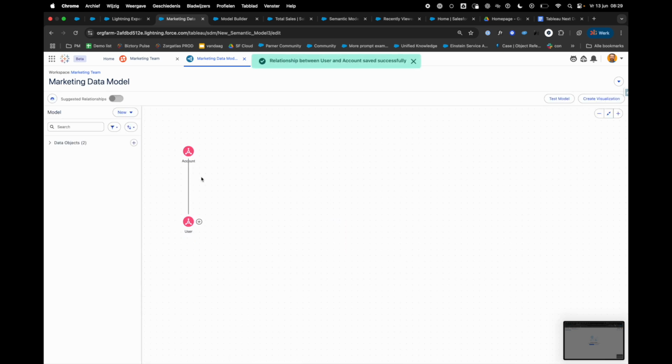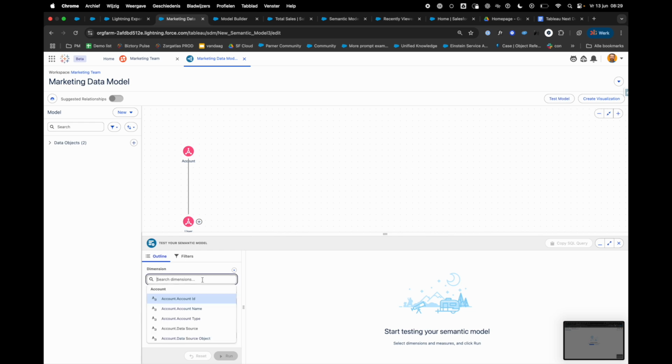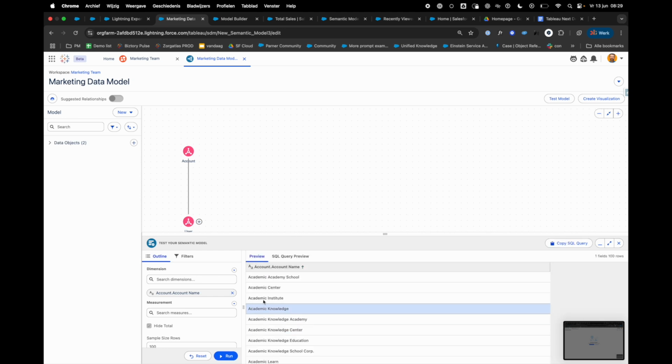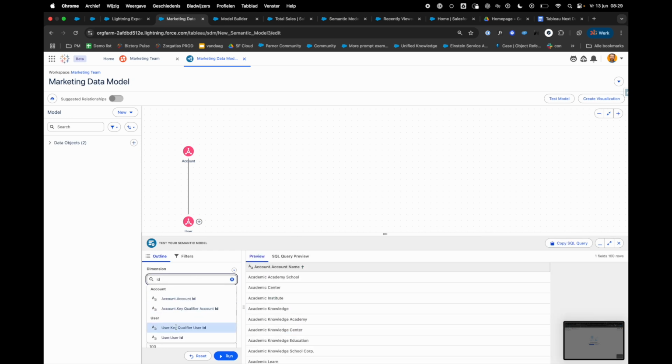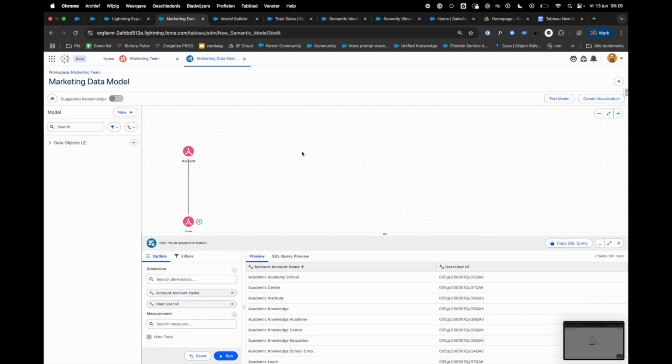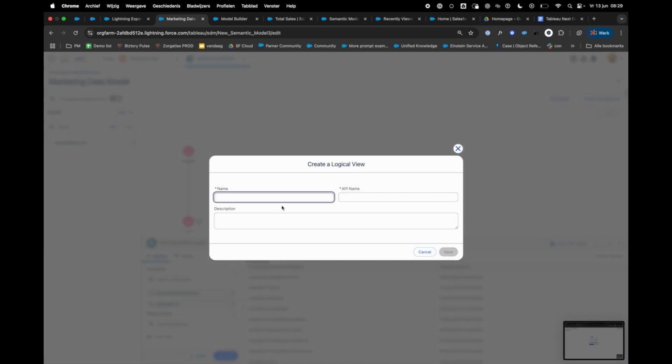I have established a relationship, and now I can use this data to start making visuals or dashboards. Of course, I can test my data, I can check whether everything went right. I don't have any measures in here right now, but I can quickly check that the things that I have modeled are actually being knit together correctly. Here I work with relationships, but of course, if you prefer actual physical joins, I'm just going to quickly call this example.